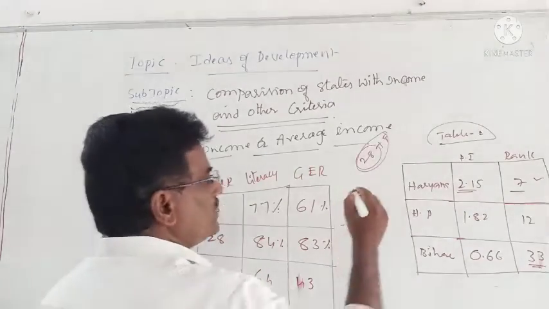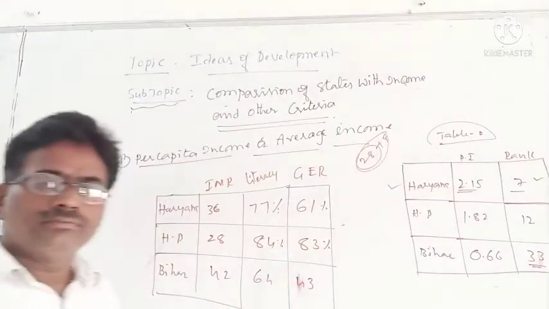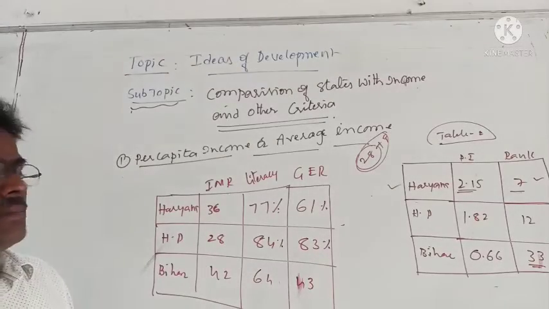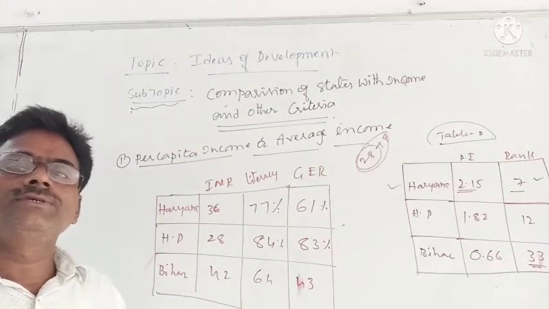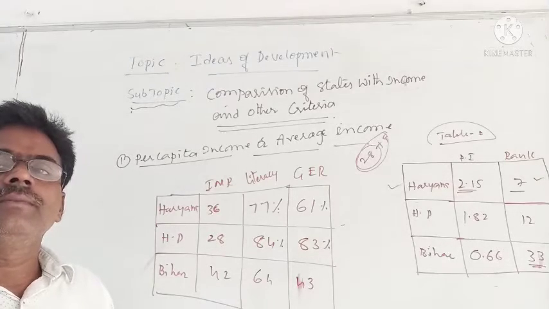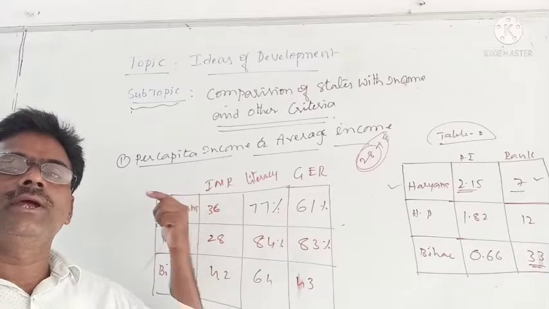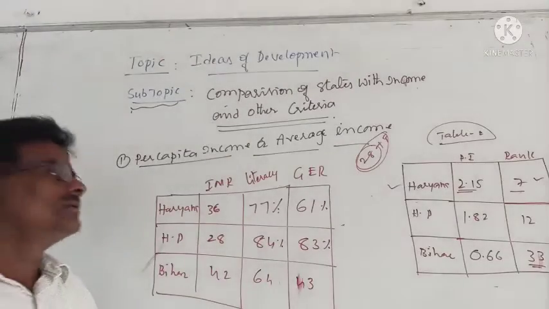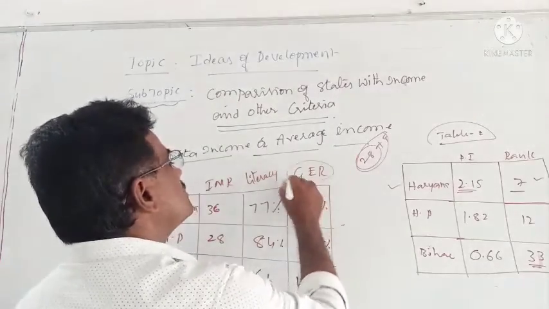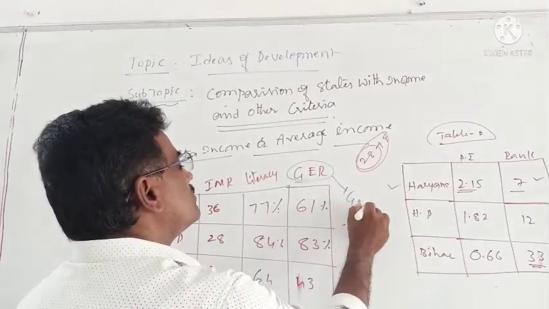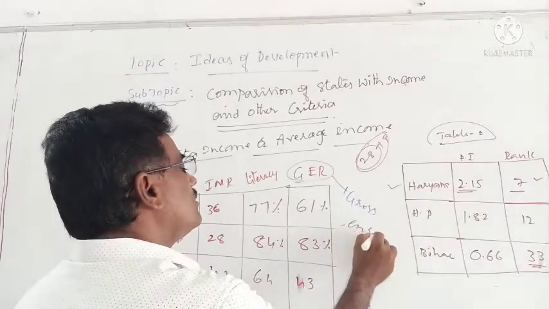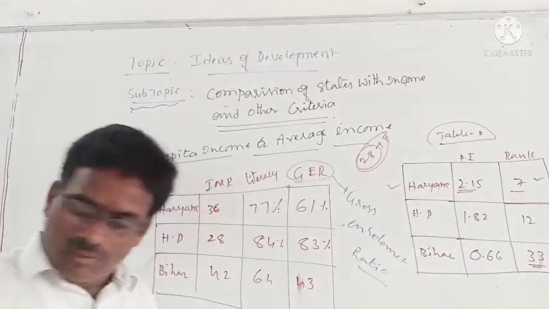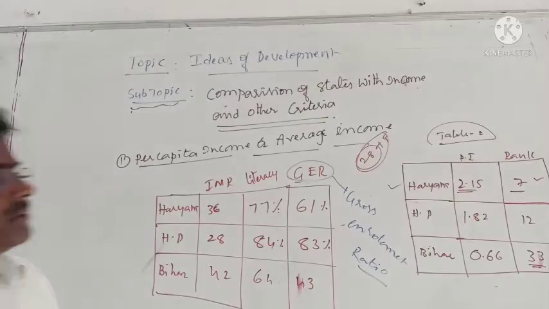Haryana is at the top in income. It is good, with a better position and better living standard, and people are able to purchase. But then come other indicators like infant mortality rate or GER. What is GER? Gross enrollment ratio. This is an important point.